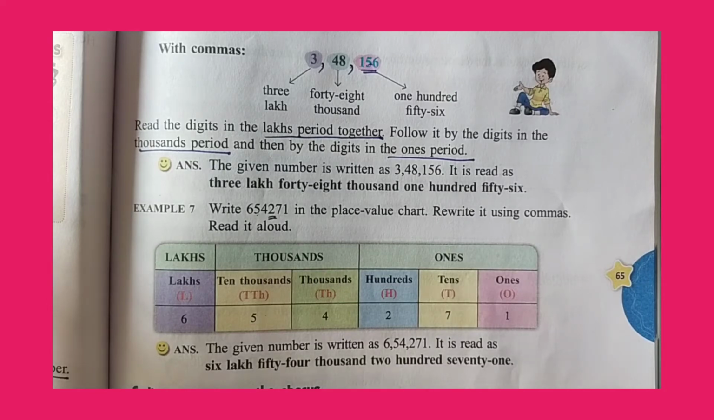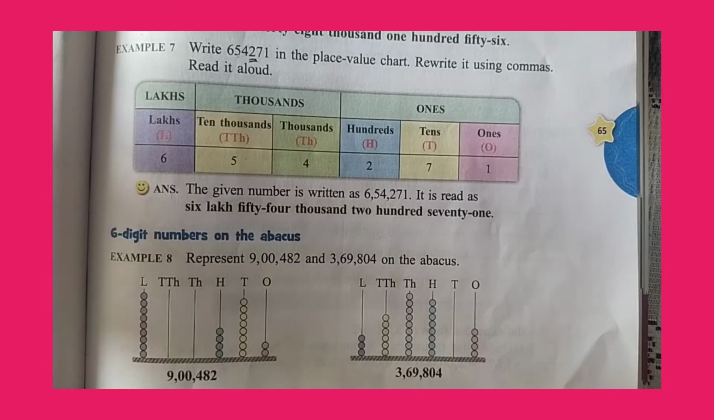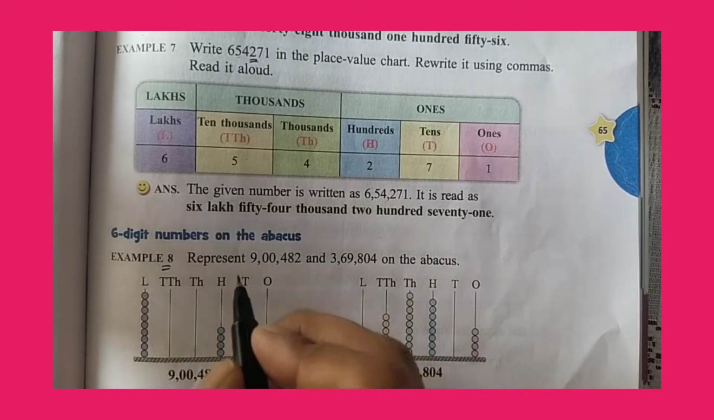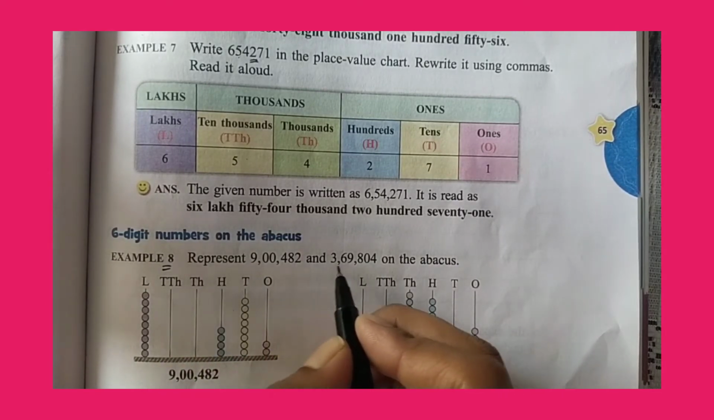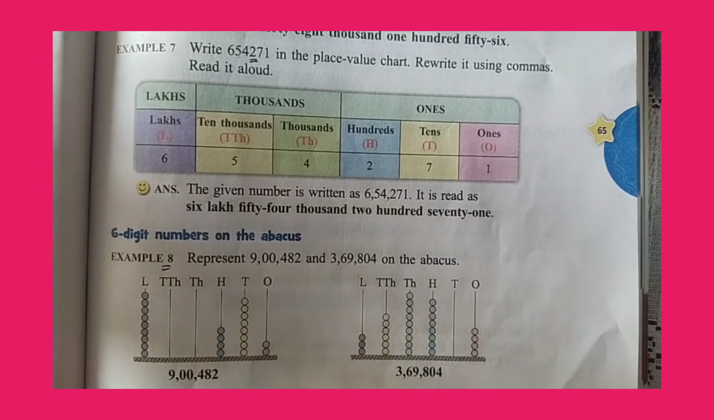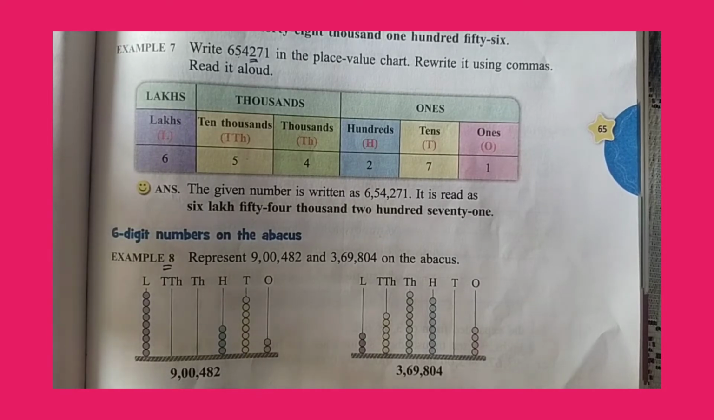So let us now look at how to write the 6-digit numbers on an abacus. It is very easy to represent numbers on the abacus. In our example 8, they have asked us to represent 9,482 and 3,69,804 on the abacus. So this is very easy. 9,482. How many digits do we have? We have 6 digits.